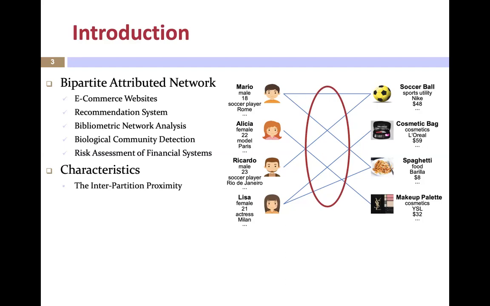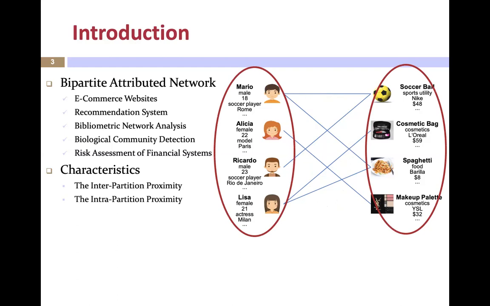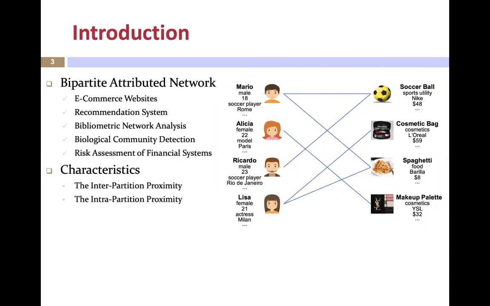First, we need to preserve the inter-partition proximity, which represents the interaction behaviors of the nodes. Besides this, we also need to preserve the intra-partition proximity of the network. To be more specific, the intra-partition proximity consists of the attribute proximity and the structure proximity, which are the proximity of two modalities of information. On the one hand, nodes with similar attributes tend to share similar interaction behaviors.